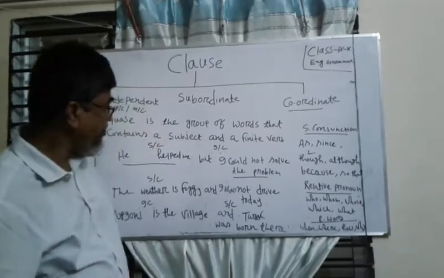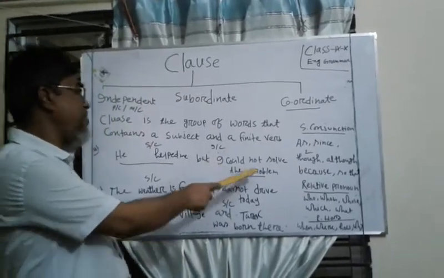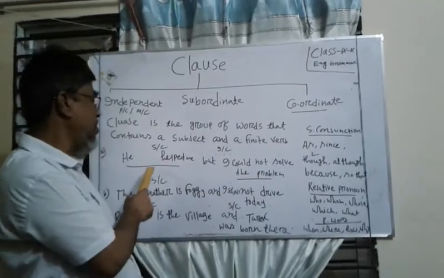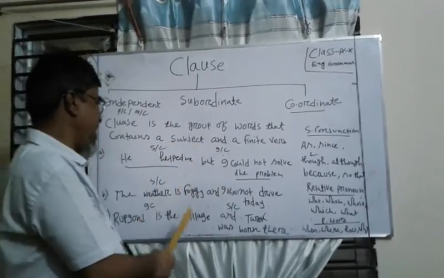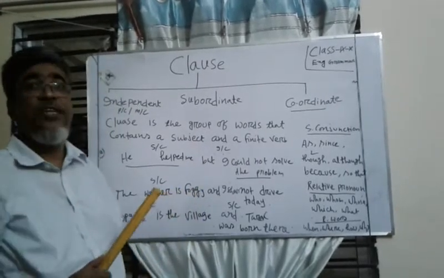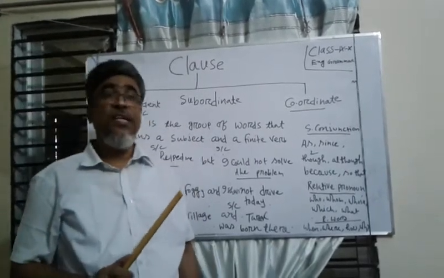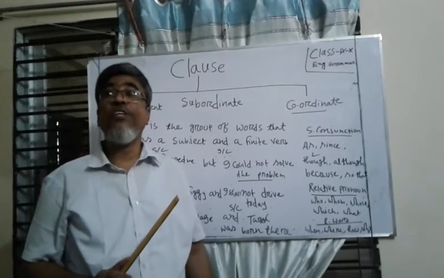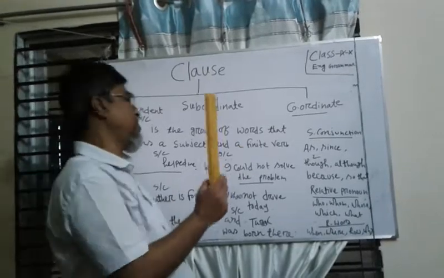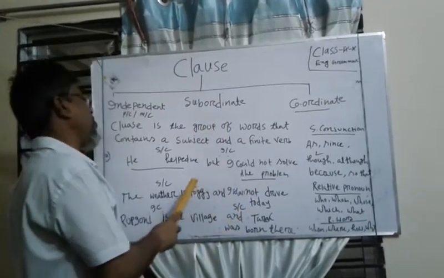When an independent clause is connected with another independent clause by but, and, or, yet, etc., these are called coordinating conjunctions. So, this is a coordinate clause.